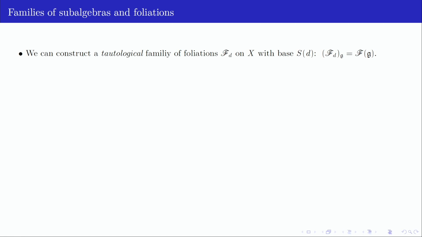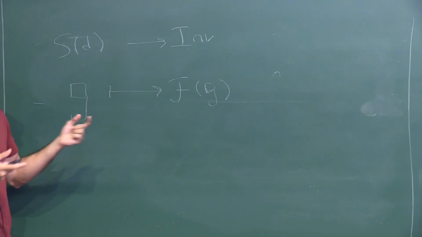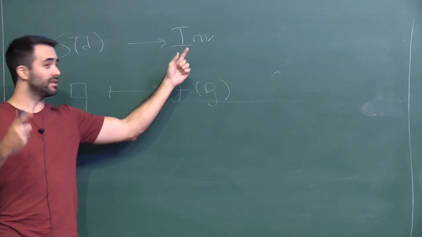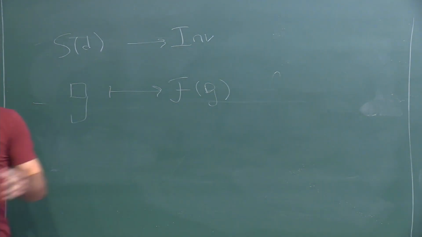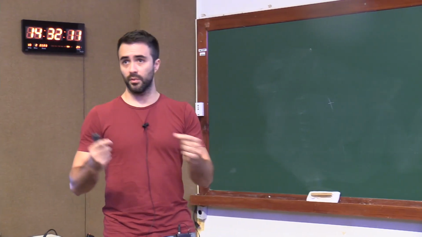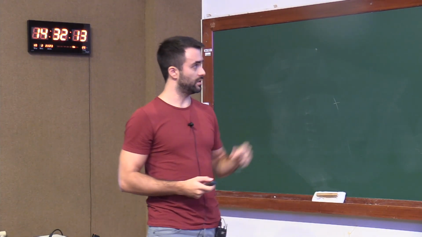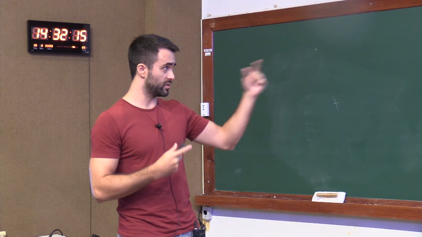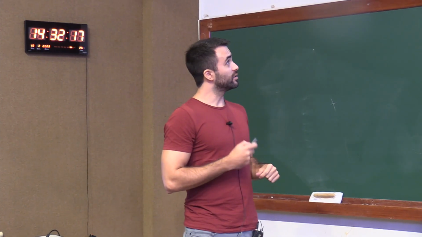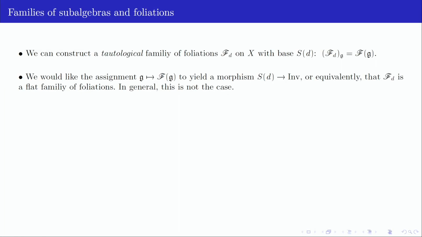And if this would be indeed a morphism, then by the universality of the space here, this family should be flat, right? Because morphisms are equivalent to flat families of foliations, which is what this space represents, the functor this space represents. But unfortunately, this is not the case. This family is not flat at all. It's quite easy to construct weird examples of things that are clearly not flat.